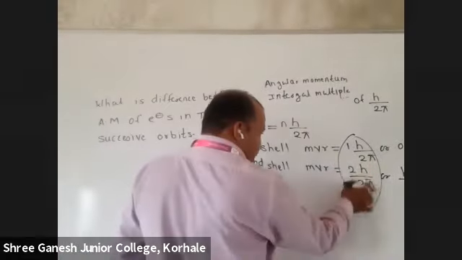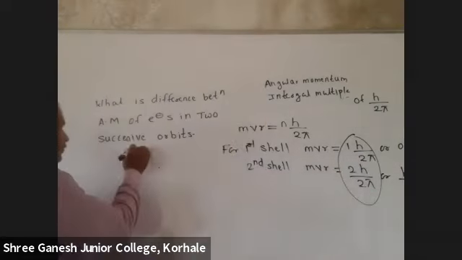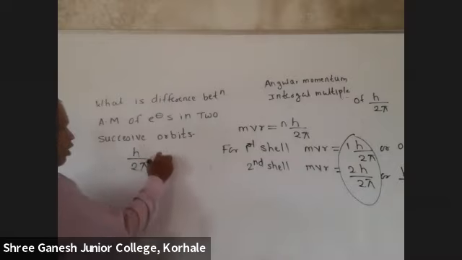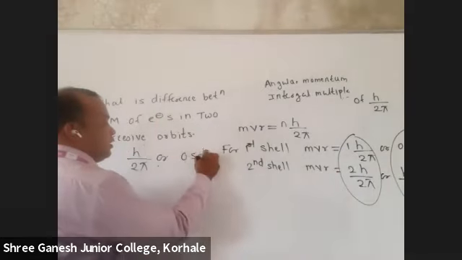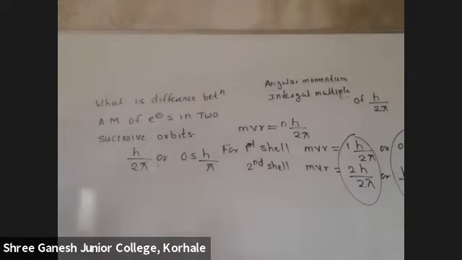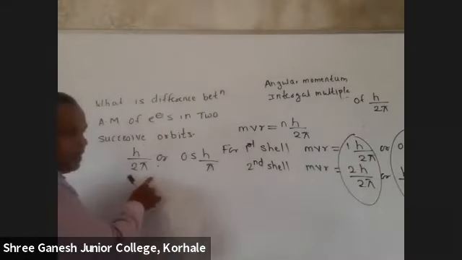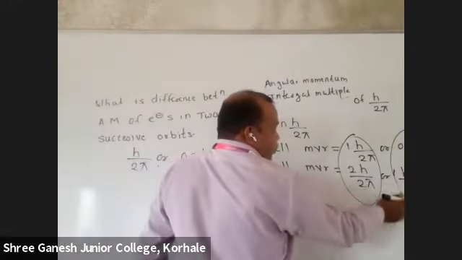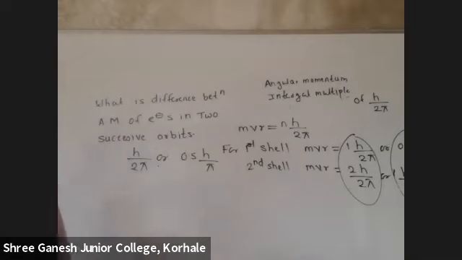See, this one is 2h upon 2 pi, and this is 1h upon 2 pi. So the difference is h upon 2 pi. Or, if you see this distance, 0.5 h upon pi. Either this option will be there or that option. Both are correct. The difference is h upon 2 pi. In the other form, here it is 1, here it is 0.5, so 1 minus 0.5 is 0.5 h upon pi. So these two options will be correct. In the exam, either one will be there. So write this down.